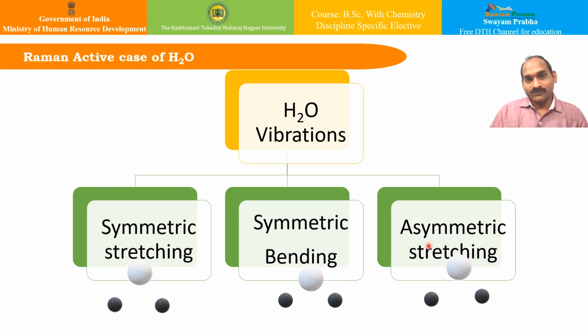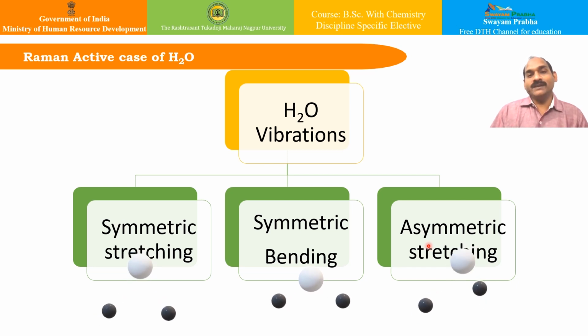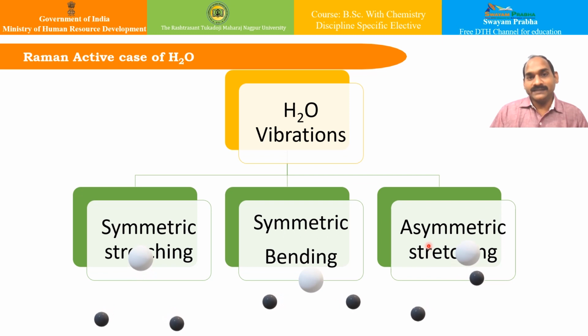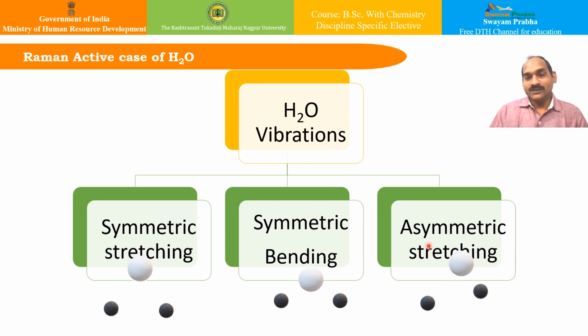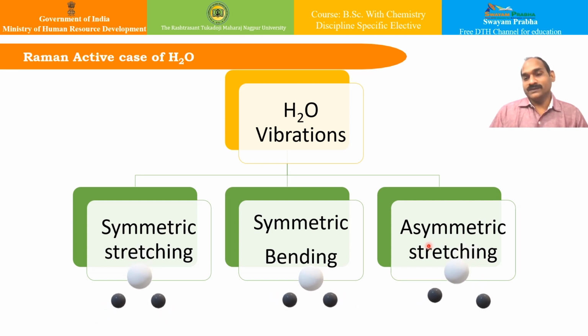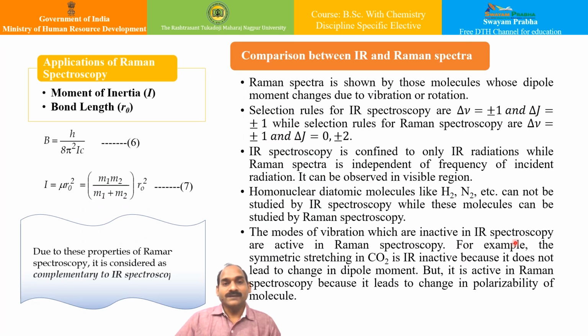Also, we see that they require different energies, and all of them are non-degenerate. However, in Raman spectroscopy, the variation of the polarizability ellipsoid clearly indicates that all of the modes are Raman active, isn't it? So that is a great outcome of Raman spectroscopy. Similarly, if we see the other applications of Raman spectroscopy, one of the important applications of rotational Raman spectroscopy is that we can determine the moment of inertia and the bond length of various molecules.